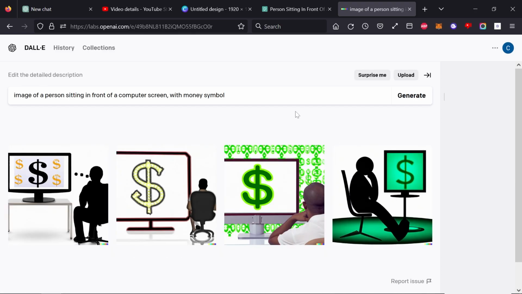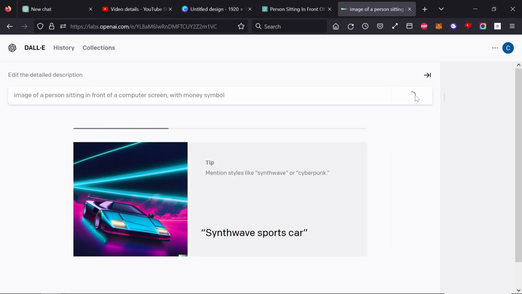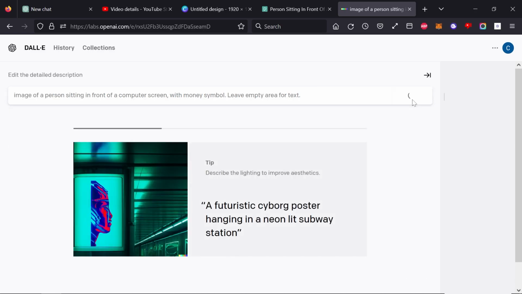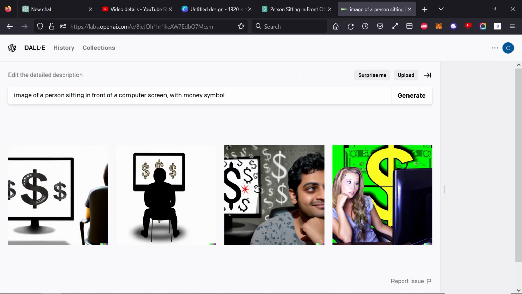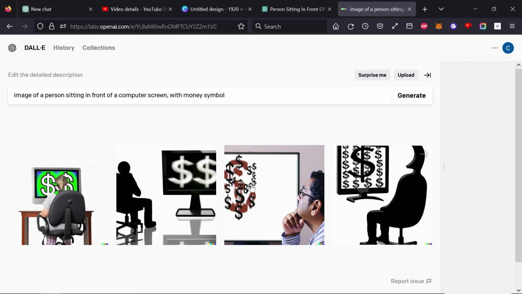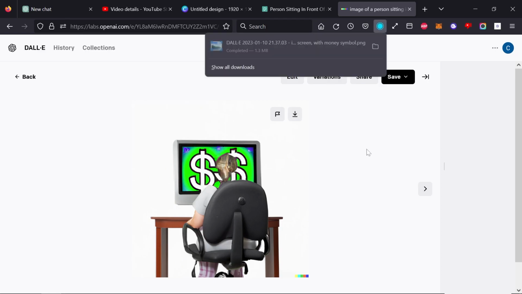I then pressed generate and then I waited. After it was done loading, it generated 4 images, which were actually not too bad, but I didn't really like the feel of these 4 images. So what you can do is just press generate again, and you can generate as many times as you want. I did that for a while, and then I finally settled on this one image, which I thought was pretty nice. It was very simple, but basically exactly what I wanted, which was a person sitting in front of a computer screen.